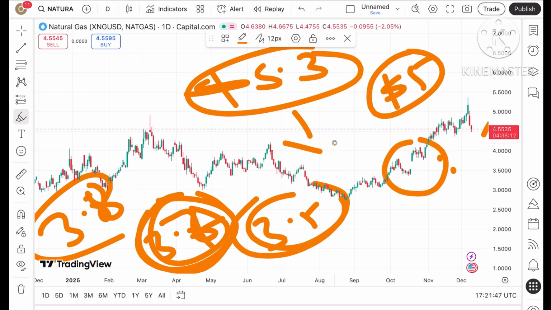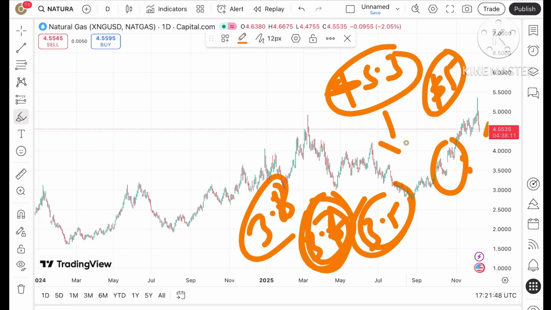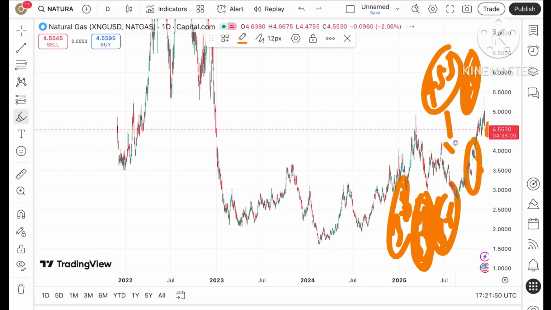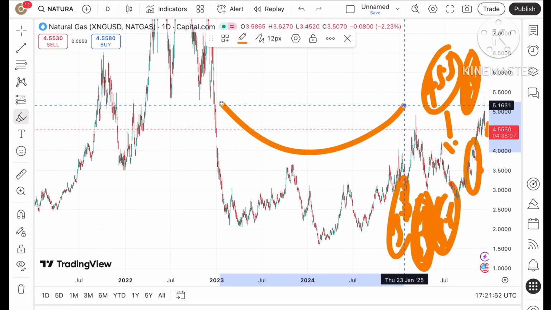The second thing is that as soon as the price touched a level of 5, we saw a gap, which I'll show you on a 15 minute chart. You will see that after touching a level of 5.3 the price made a gap down. That is where the price is now trading, at a level of $4.5535, and this pattern has formed.